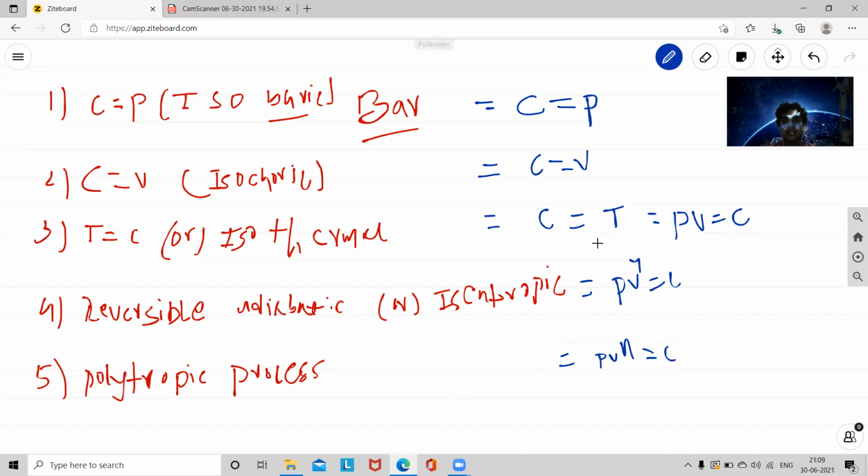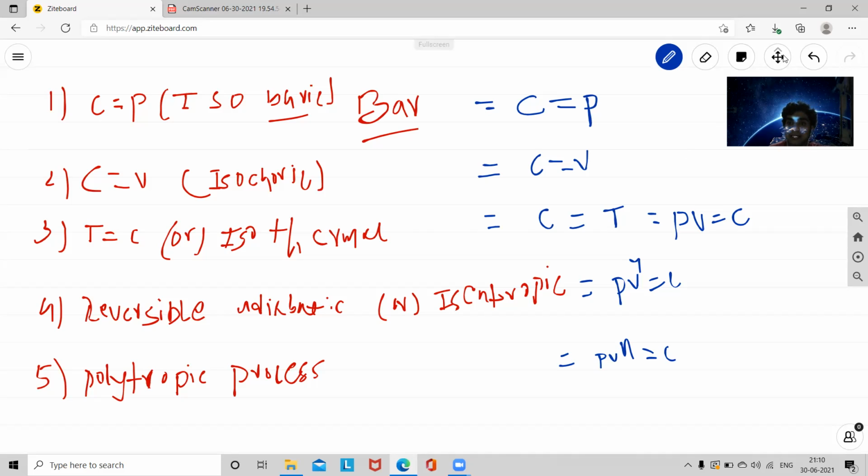So these are the very important processes involved in this particular course. Now, how do we draw the pressure and volume relations of all these thermodynamic processes? Before showing the PV diagrams, you should first know the basic relation for work done in thermodynamics.